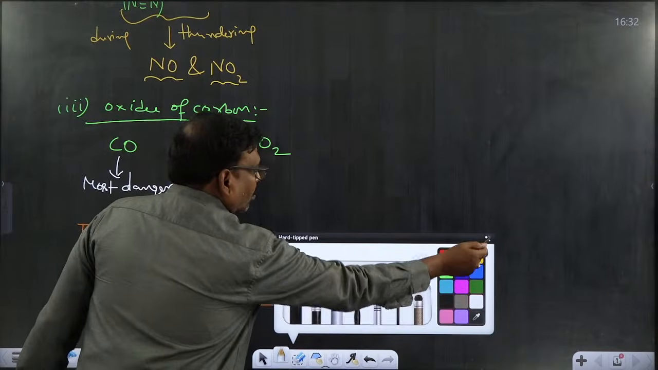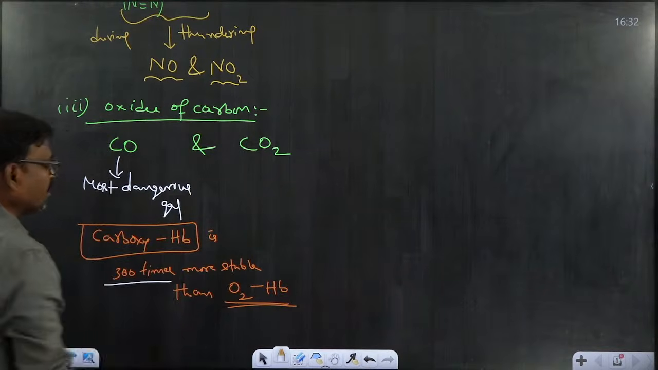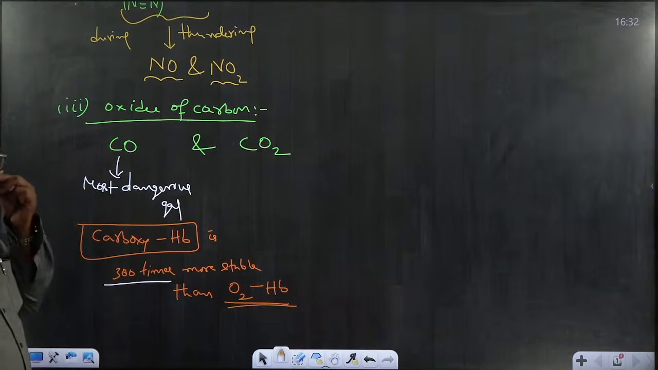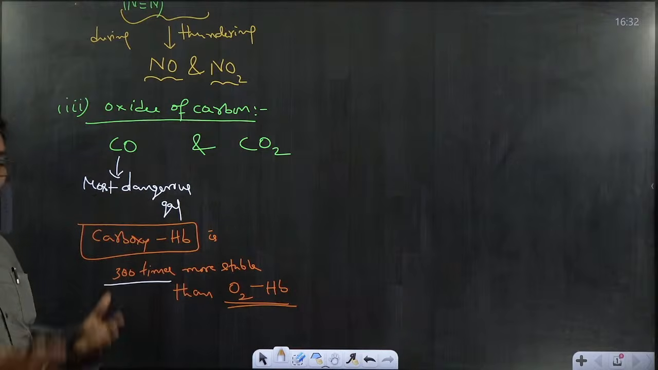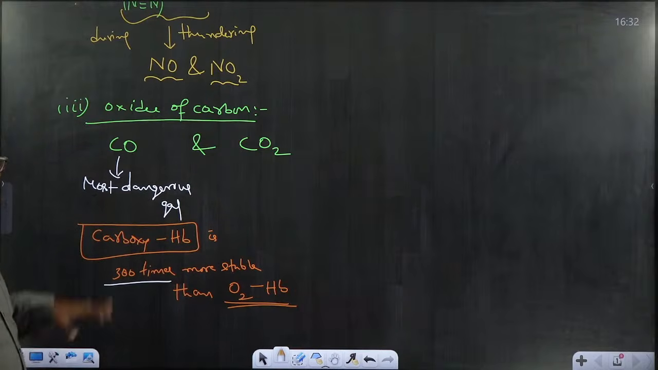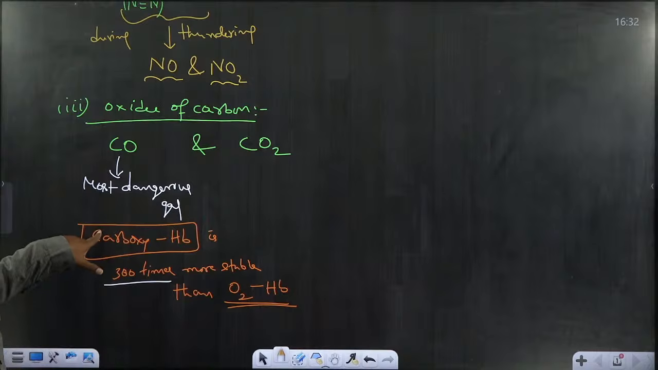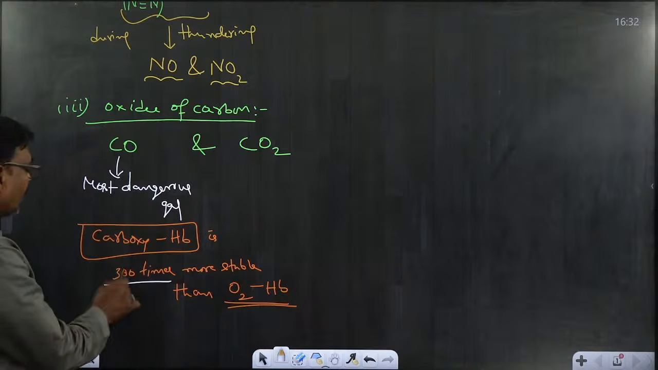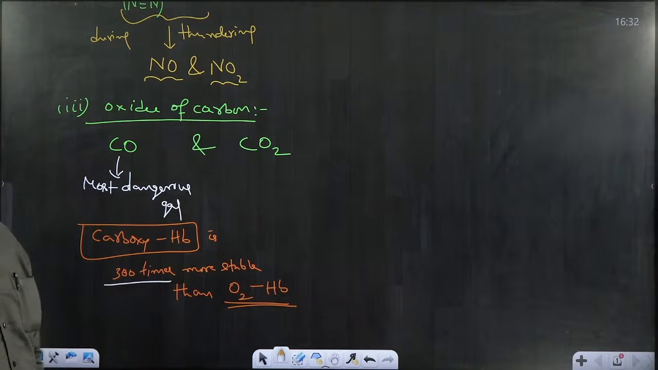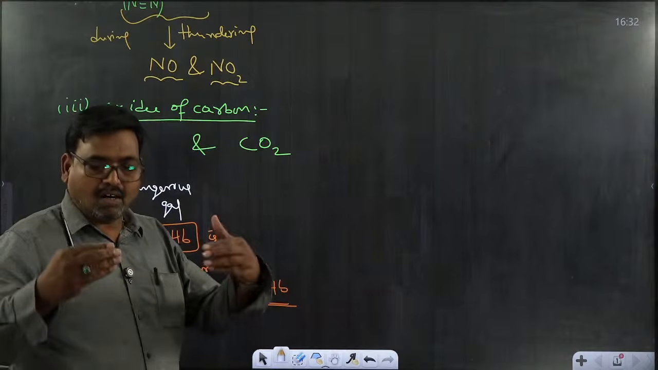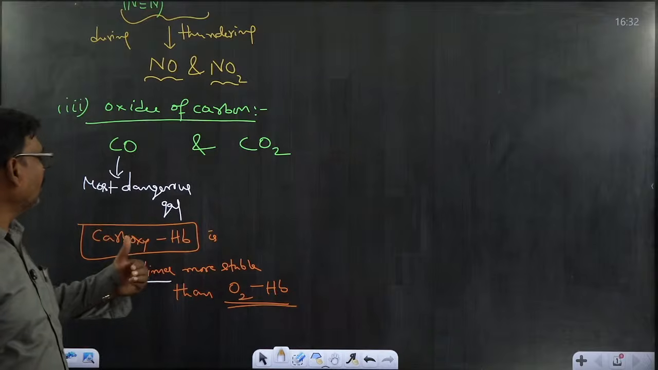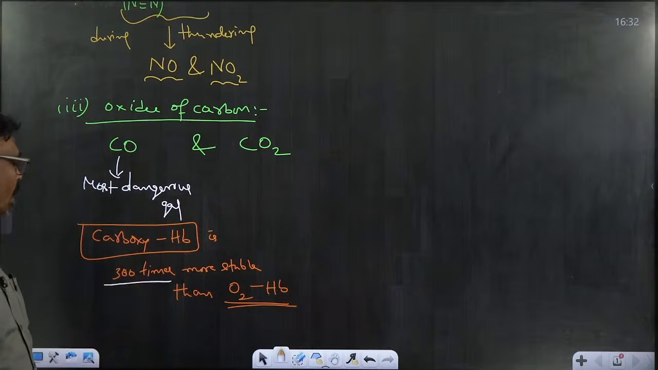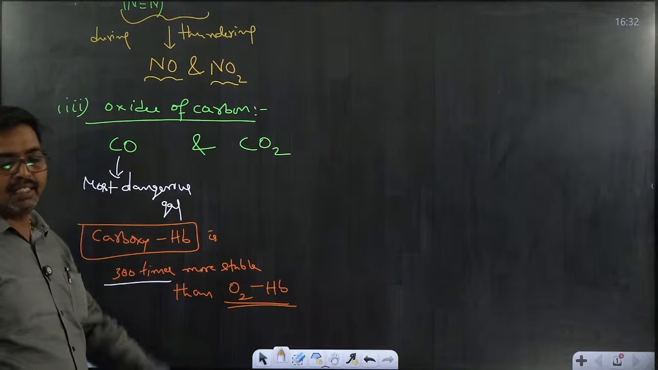Because the supply of oxygen to the muscles decreases. Why? Whenever we inhale carbon monoxide along with oxygen, both enter the lungs. Then carboxyhemoglobin is immediately formed, which is 300 times more stable than oxyhemoglobin. As a result, the oxygen level in the muscles decreases, so the supply of oxygen is reduced. Ultimately it causes various health hazards.